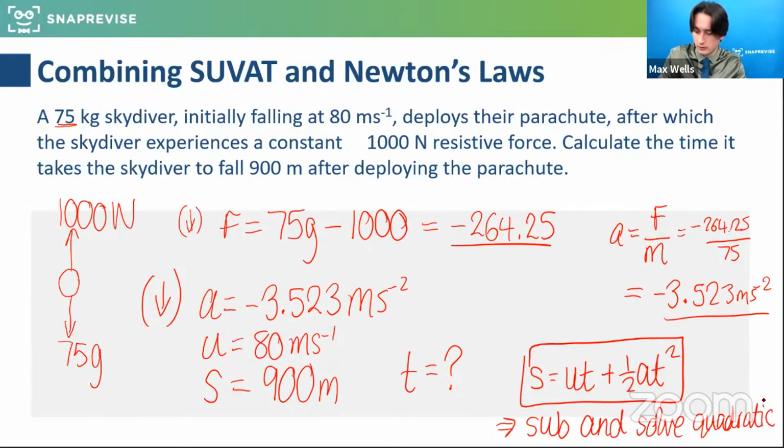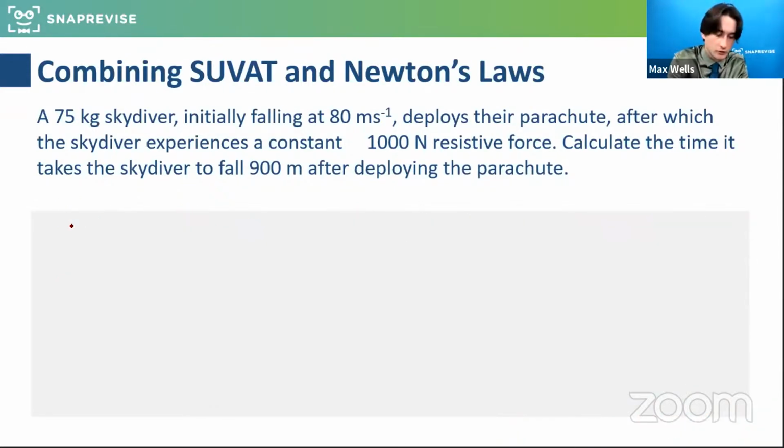So let's have a little look. Sub in that information into S equals UT plus half AT squared. Now you've got a calculator that solves it. For those of you that have a Class Wiz or equivalent, it allows you to just type the quadratic in, or you could use the formula, or you could look to factorize. Chances are with some of these mechanics questions, they're not going to factorize nicely, so we're going to be fairly reliant on the calculator for some of this.